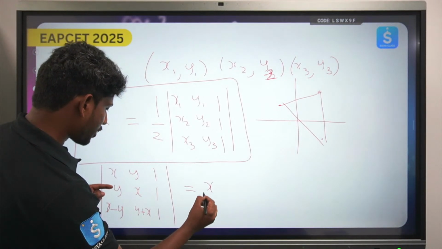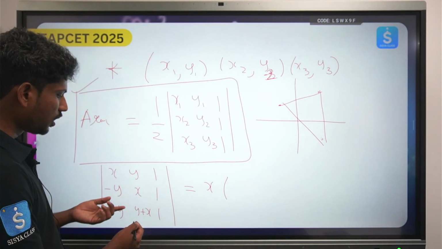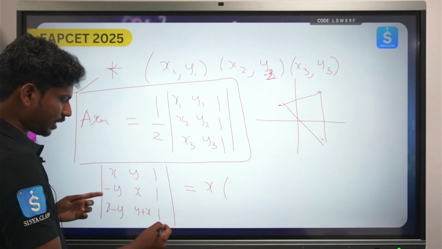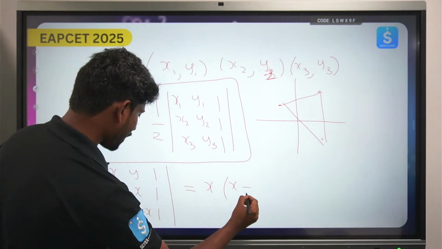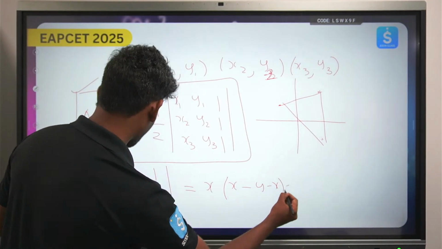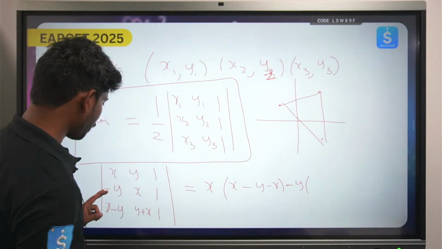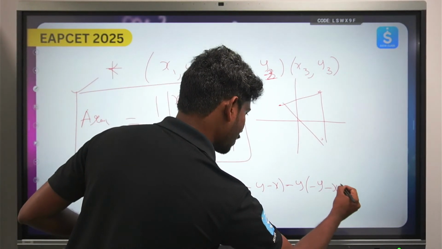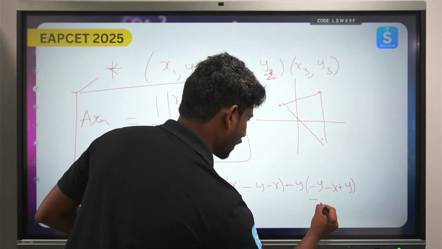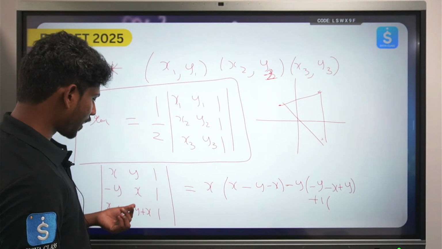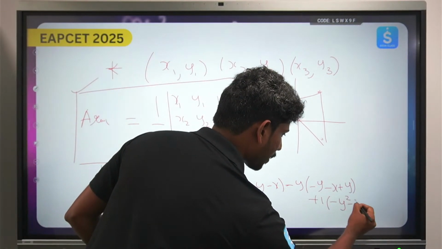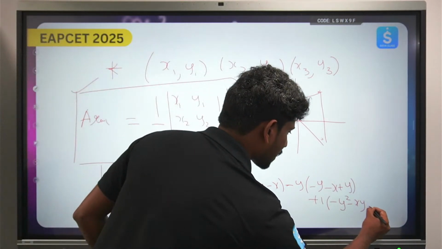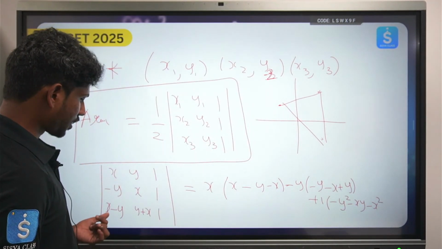So this will become x times of... you can just do the row operations also, that will reduce your calculation. R2 gives R2 minus R1, that you can do, but still, let's try to finish off this calculation. x minus y minus x minus y times, so this will become minus y times y minus y minus x plus y plus 1 times minus y square minus xy minus y square minus xy minus x square plus xy minus x square plus xy.